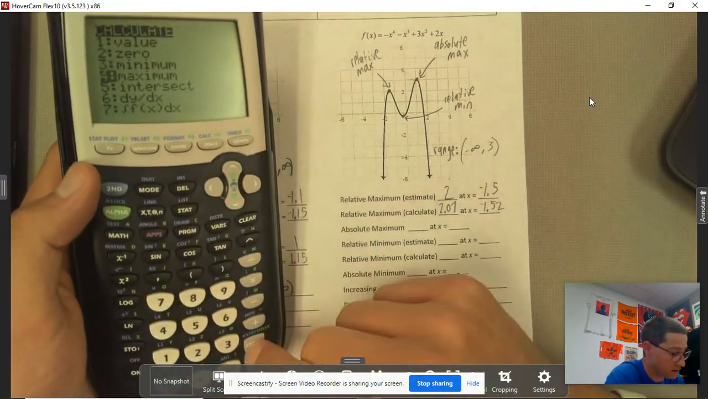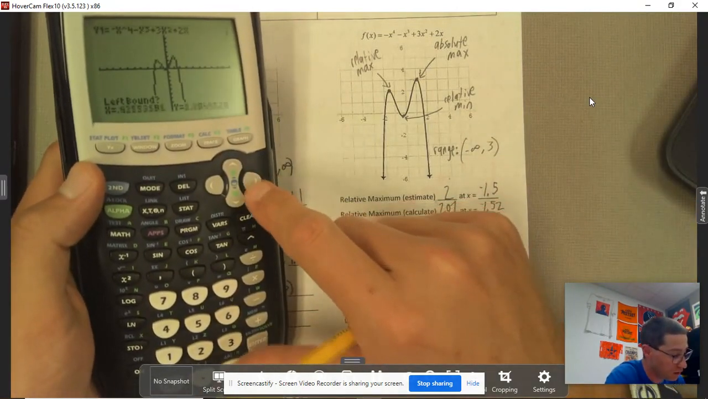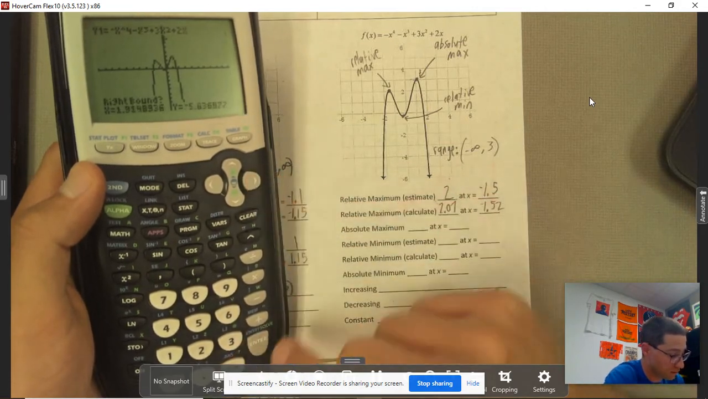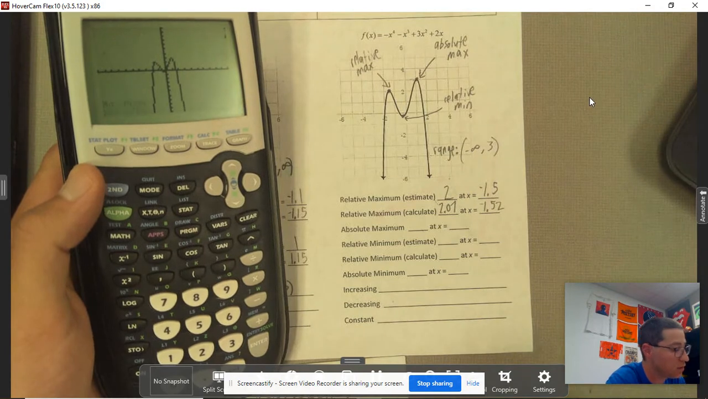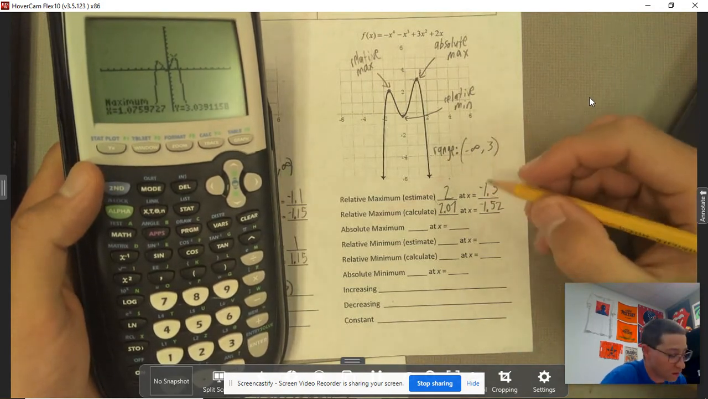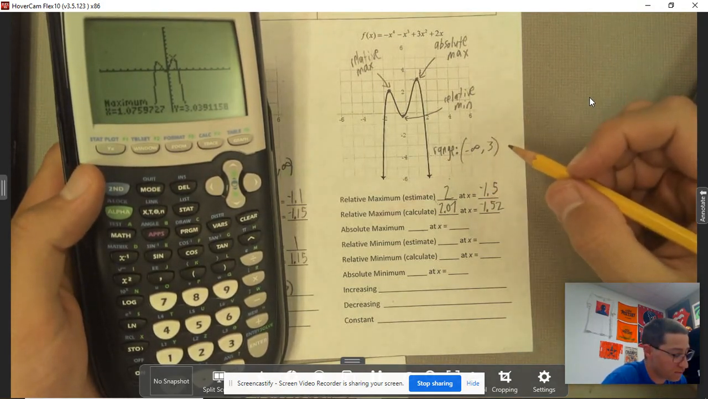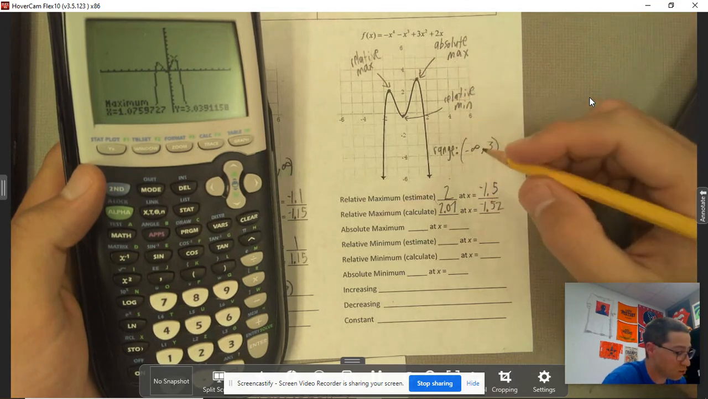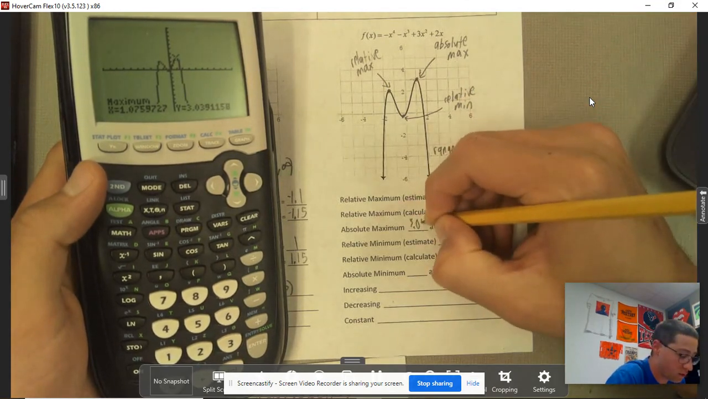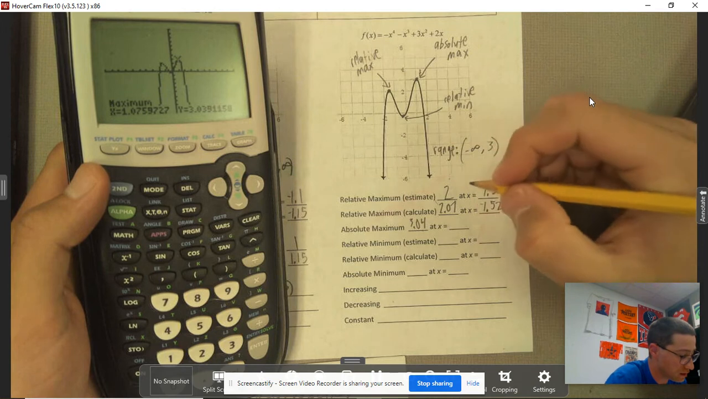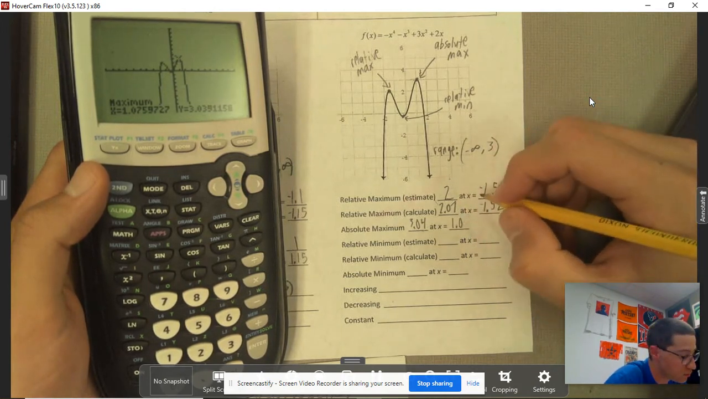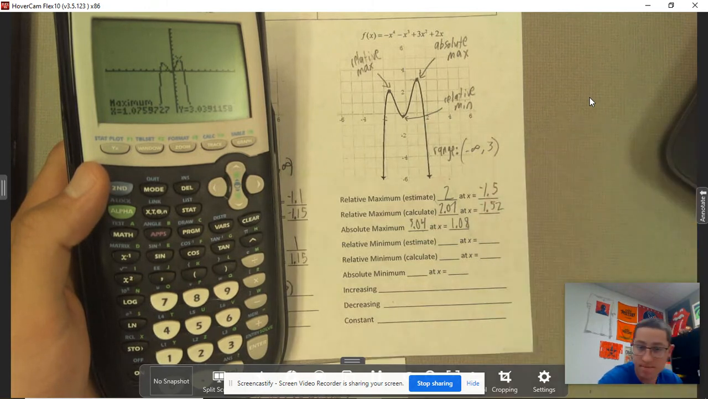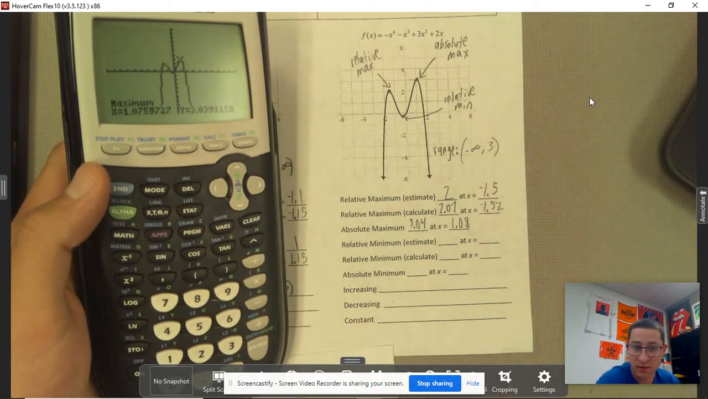Let's go over there. Second, calculate maximum. To the left, to the right. Guess it. You just got to get close. And then your absolute max is 3.04, and then the x value is 1.08. So there's the absolute max.